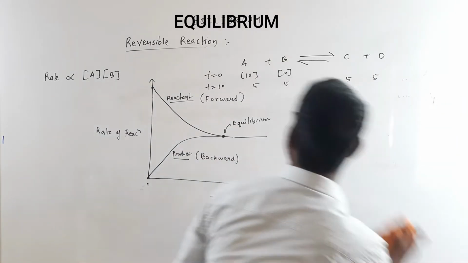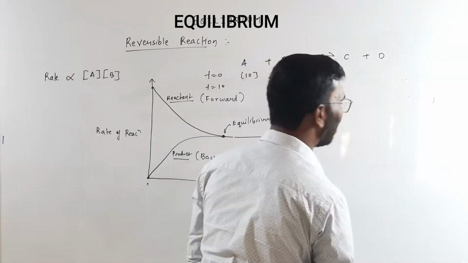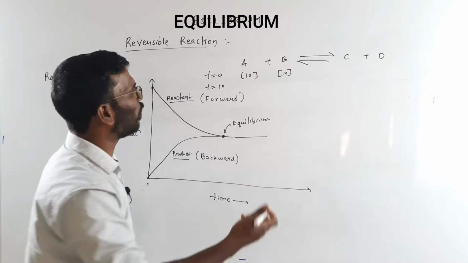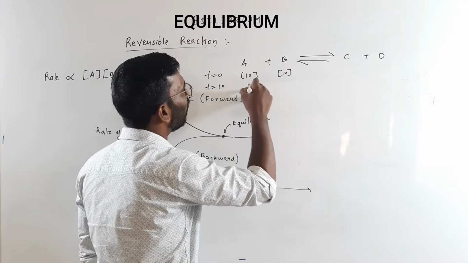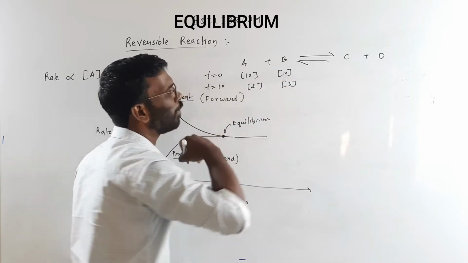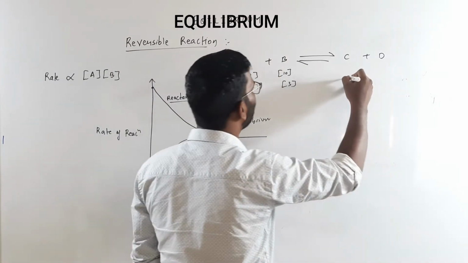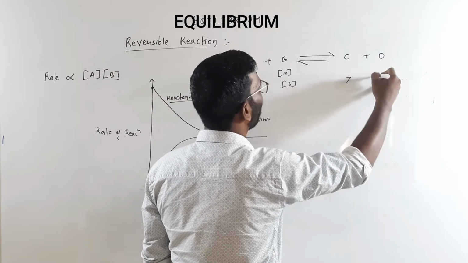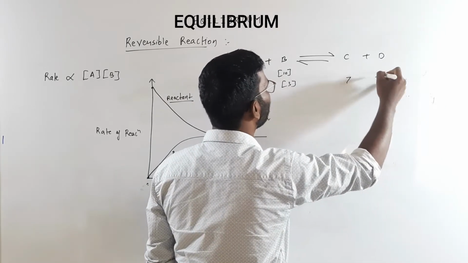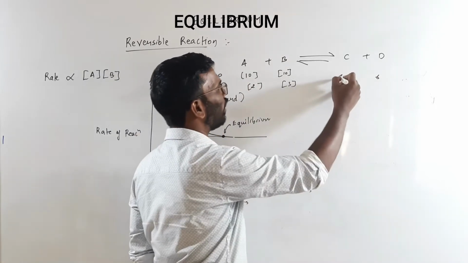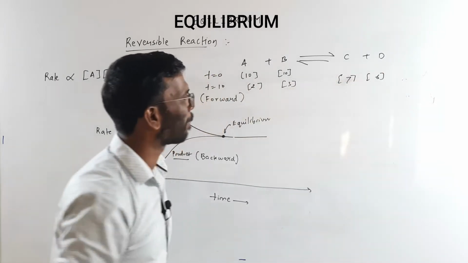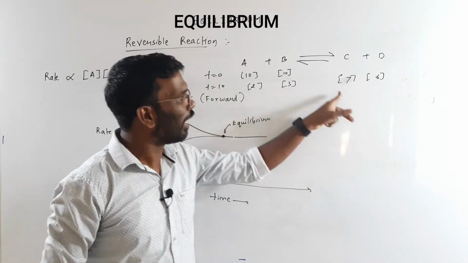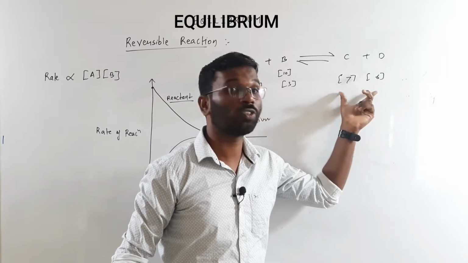It may be anything. For simplicity, I can consider that the maximum of the reactant is getting converted, meaning over here hardly 2 is remaining, and this is 3 remaining. And here the concentration of the product has increased to, let's say, 7, and here it is increased to 6. Somewhat this way I can say. These are the concentrations of the reactants A and B, and C and D, the concentration of the products.